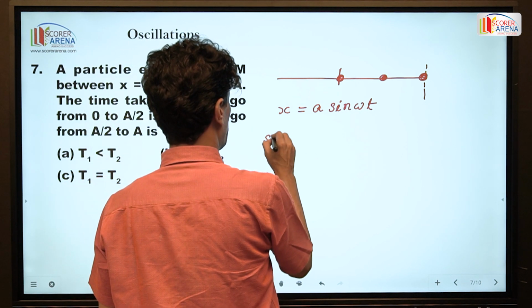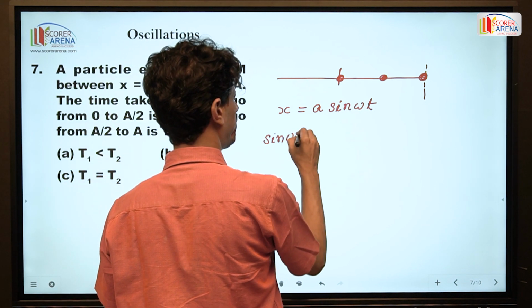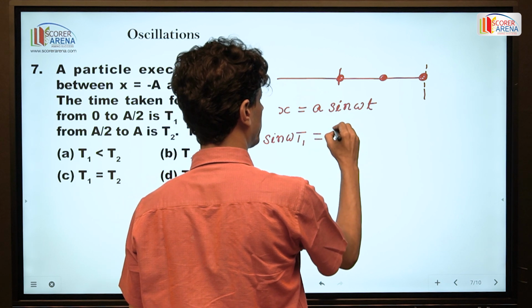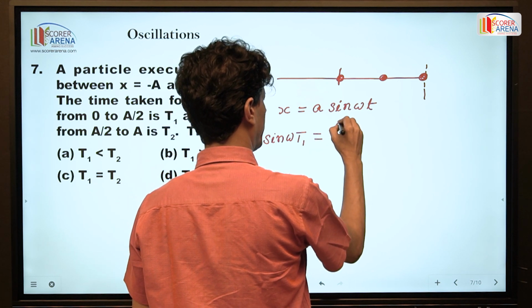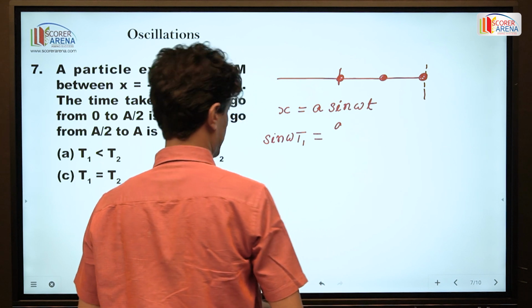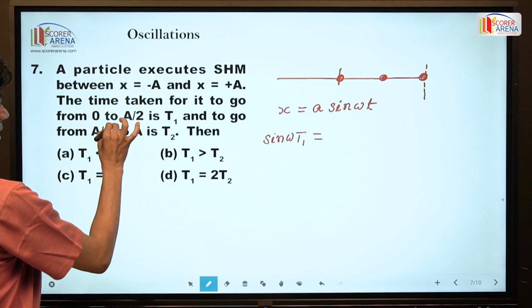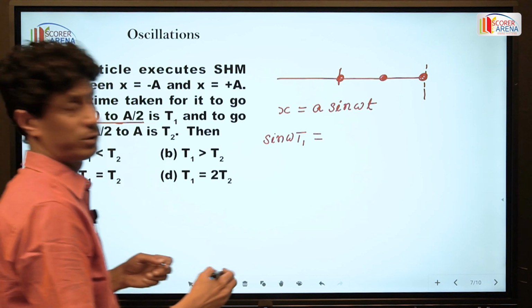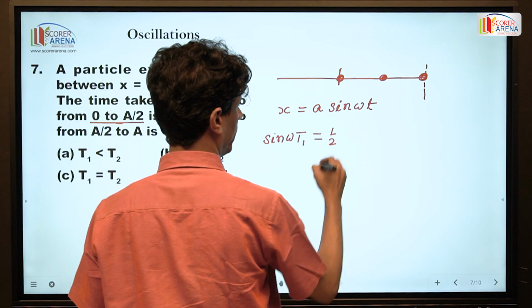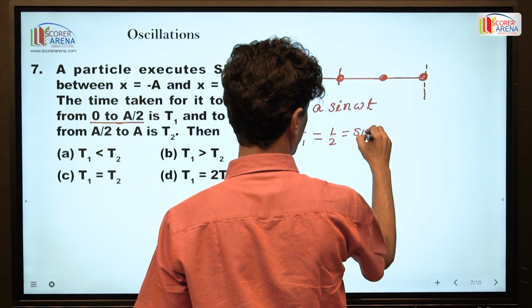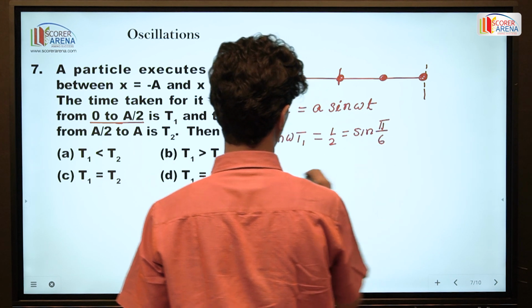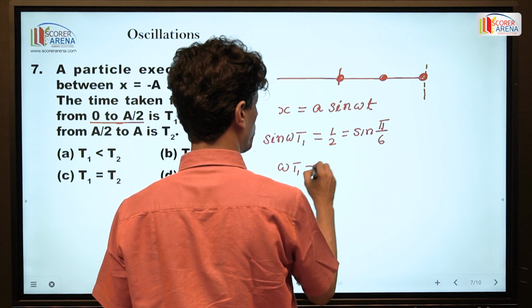And sine omega t1: the displacement is 0 to a by 2. So this is half, and half means sine pi by 6. So omega t1 is equal to pi by 6.